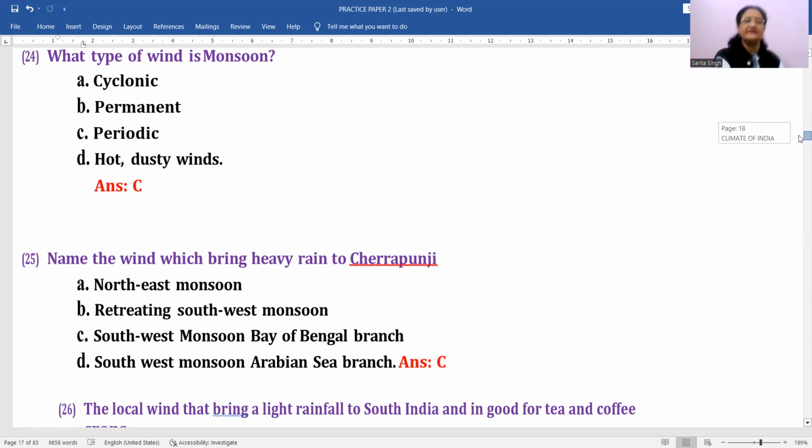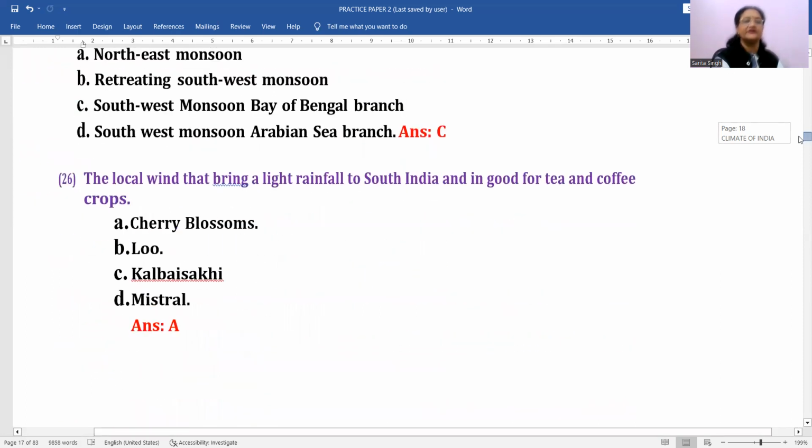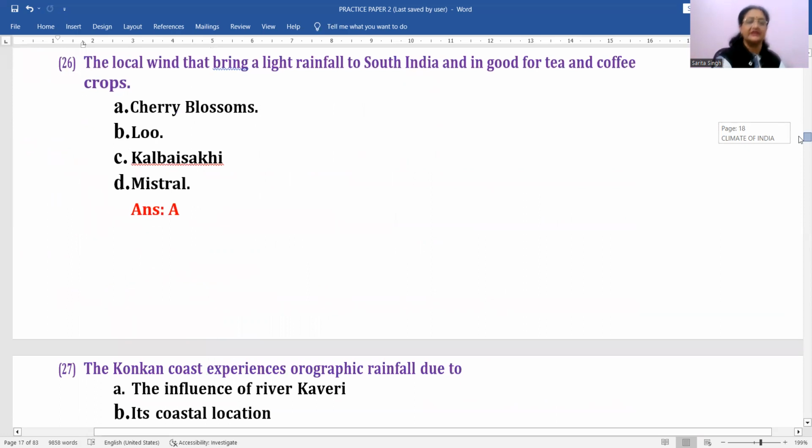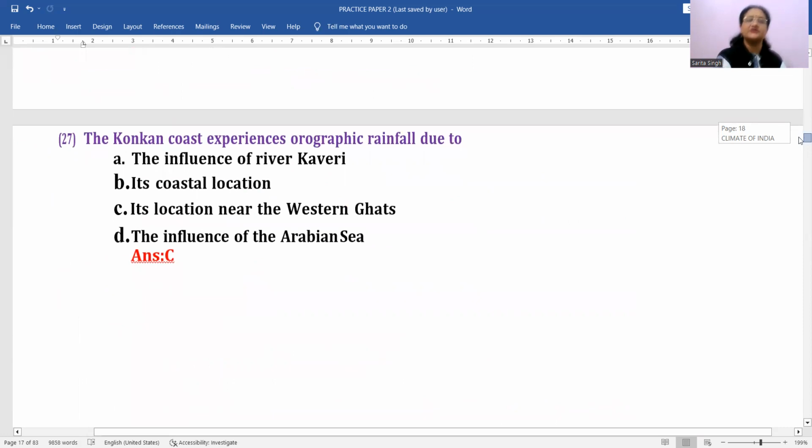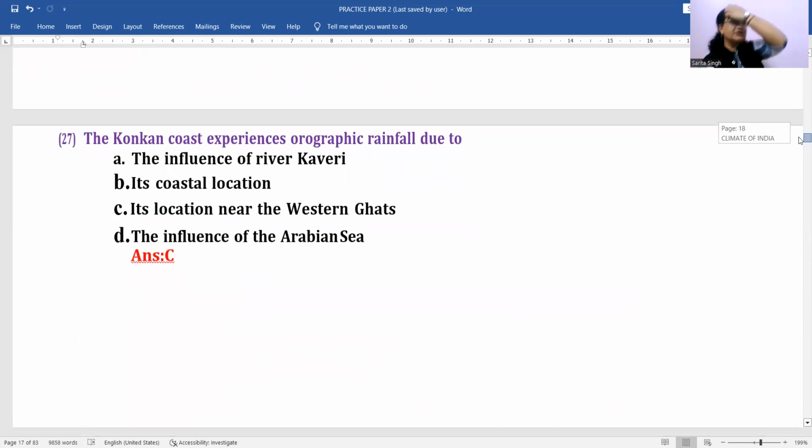Name the wind which brings heavy rainfall to Cherrapunji. C is the correct option for this, southwest monsoon winds with Bay of Bengal branch of it. Okay, that is the correct answer for this. Local wind that brings a little rainfall to South India and is good for tea and coffee crops. This is always cherry blossom. Okay, this we have discussed in the earlier part. Konkan coast experiences orographic rainfall due to, yes, it's due to the location near the Western Ghats.